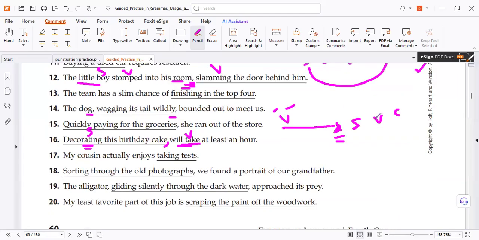Now it is the same, look, the same structure. Do we have a subject? Yeah, because it is a present participle. Check the meaning. Who was sorting through? We. Who found? We. So the subject did two actions. Yes, because there are two clauses. When we were sorting through, we found. So we have two clauses. That's why.